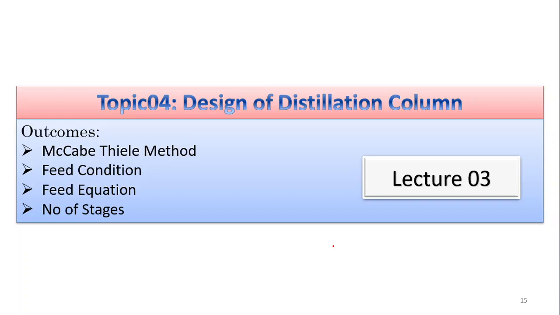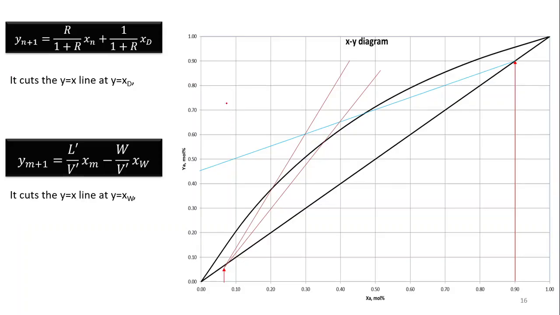So today we are going to discuss some more important aspects of the design of the distillation column. Earlier we were discussing that we are using the McCabe-Thiele method for designing a binary distillation column, in which we have developed the enriching equation and the stripping equation. So this is the enriching equation, this is the stripping equation.